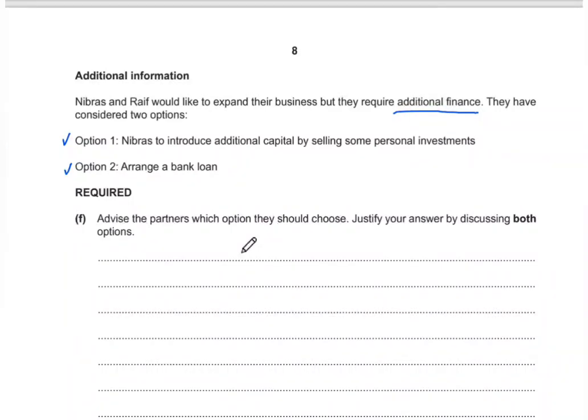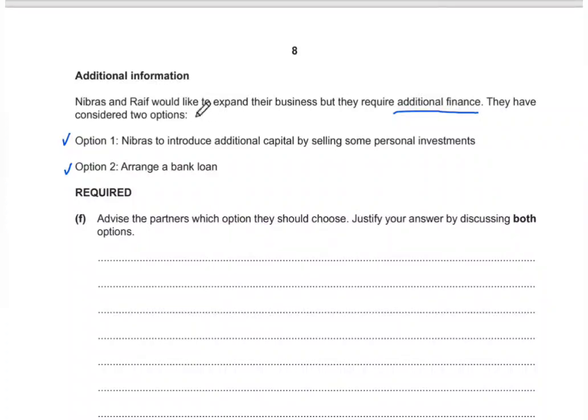Now, whenever we have a theoretical question based on sources of finance, or asking you to justify which source of finance will be more useful in the situation, the very first thing you need to see is the main purpose of that finance.